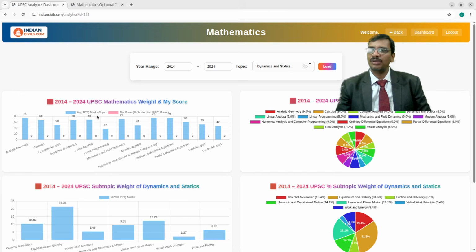If the pink graph and the blue graph come out at exactly the same level, then you are 100% prepared for that particular topic. You don't need to look back at that topic again, because this is an average performance. Similarly, for all the topics, you can follow the same analogy.